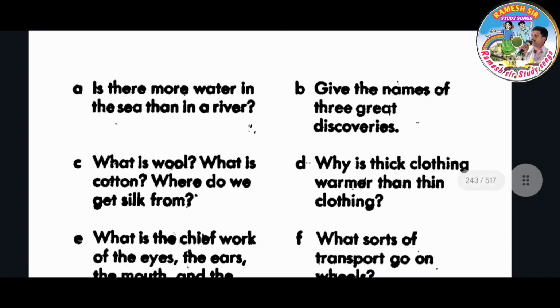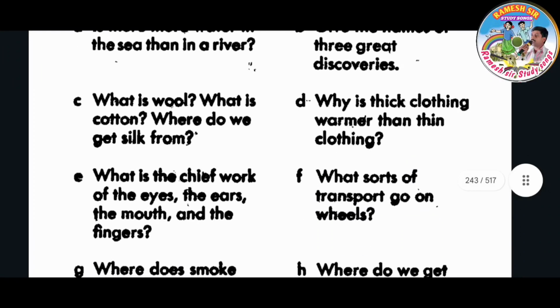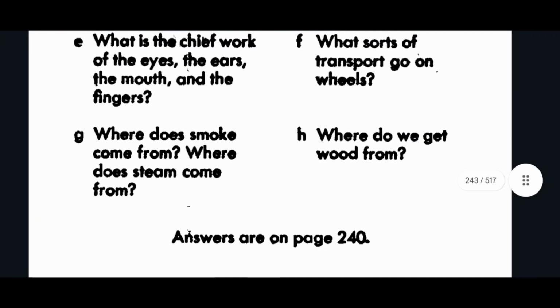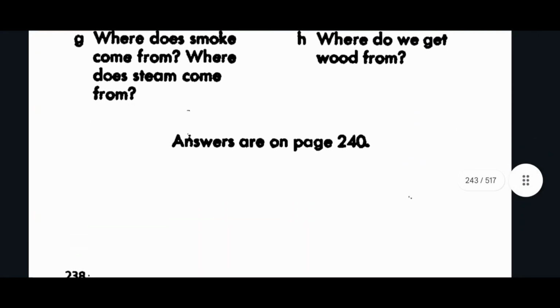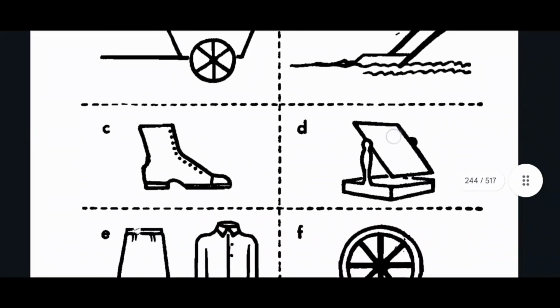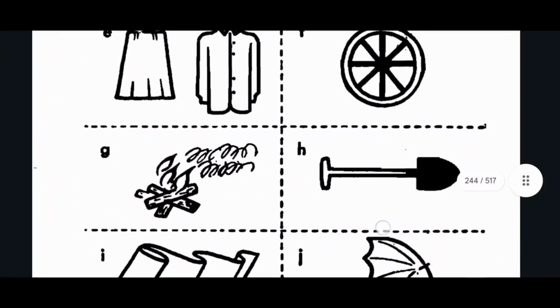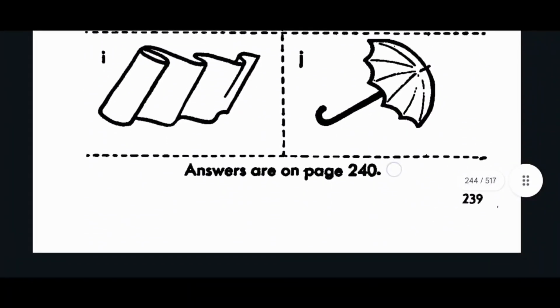Here is B question: give the name of three great discoveries. Why is thick clothing warmer than thin clothing? What sorts of transport go on wheels? Where do we get wood from? Here the answers are on page number 2. Here are some things, pictures you can see. What are the things? You have to say the names.